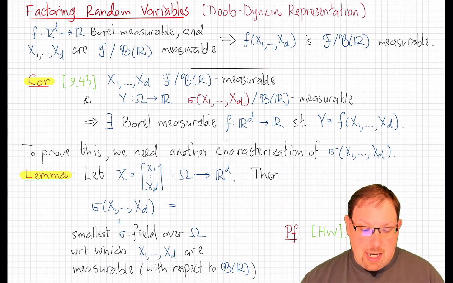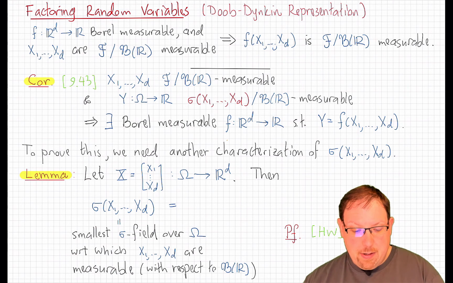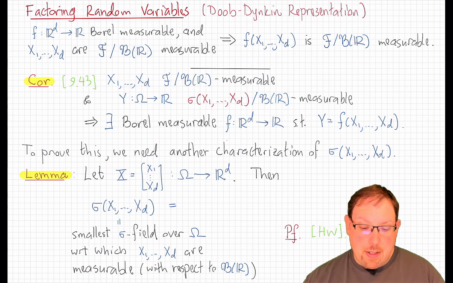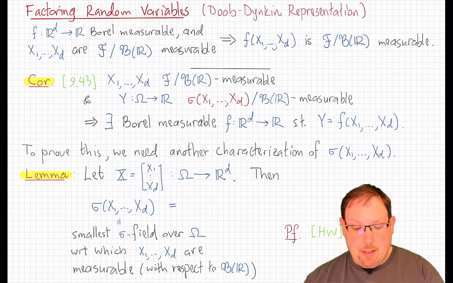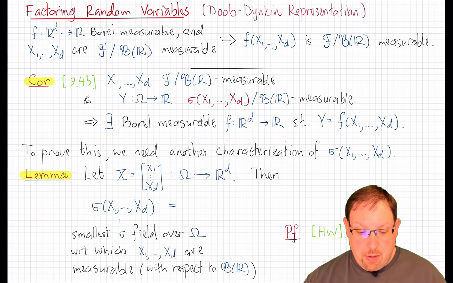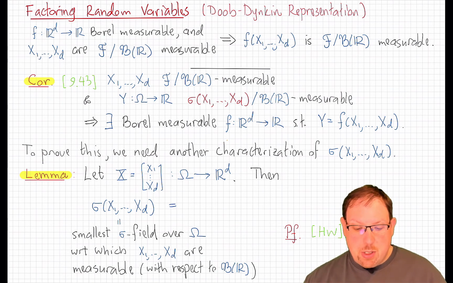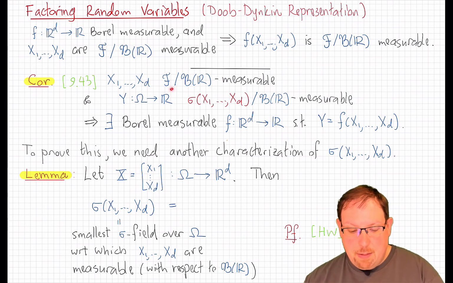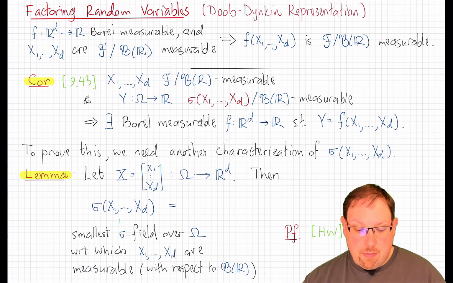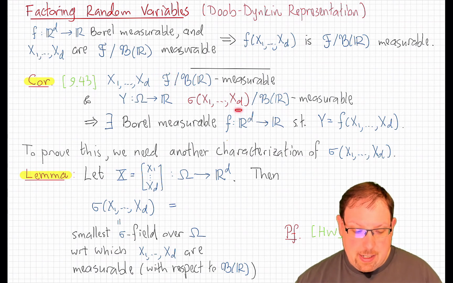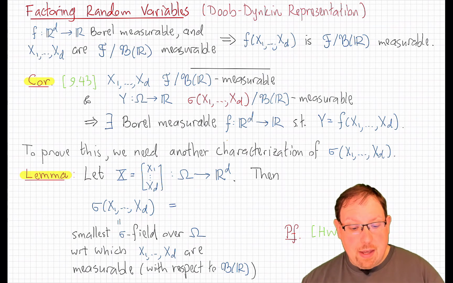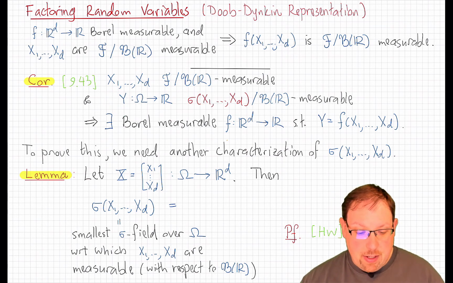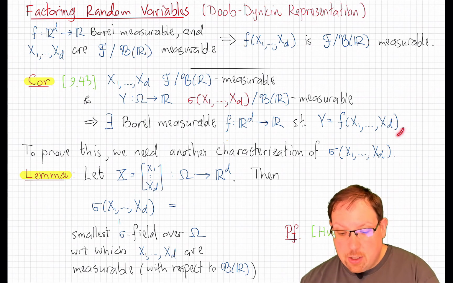So to be precise, suppose I have a sequence of random variables that are Borel measurable with respect to whatever sigma field we start with in the domain, and then we restrict our attention to the sigma subfield of F generated by x1 through xd. Then if Y is any random variable measurable with respect to that sigma field, it does look like this.